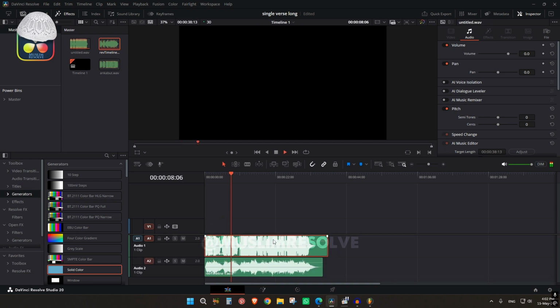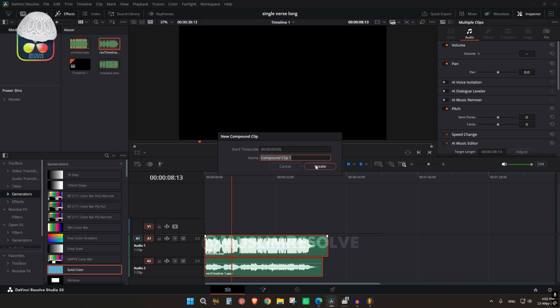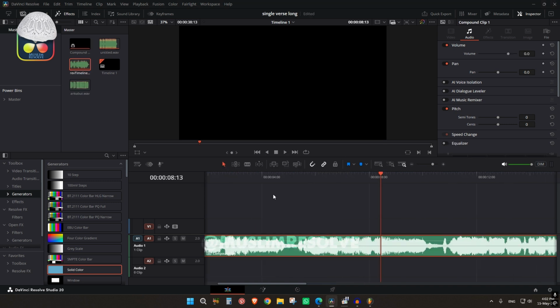Now the audio is too loud, so we'll just adjust. Now I'll make it one by selecting them and going for compound clip. Now we have a single one.